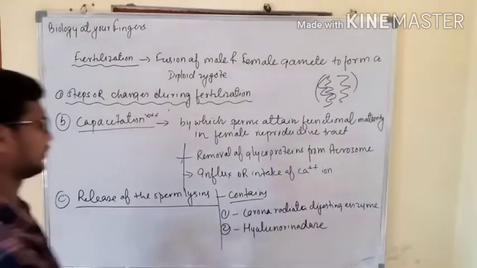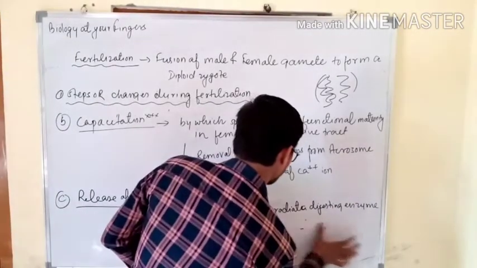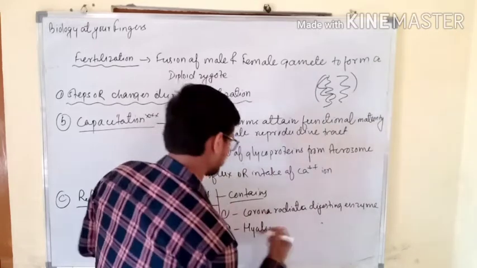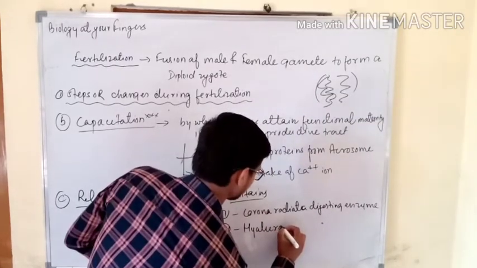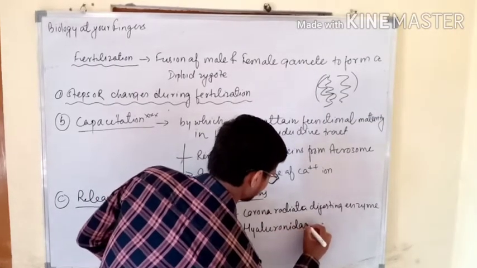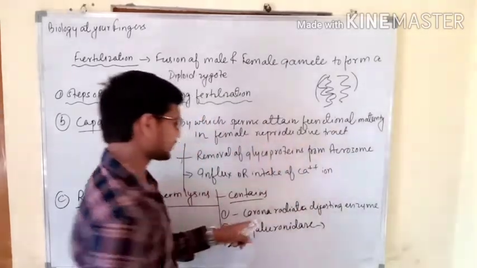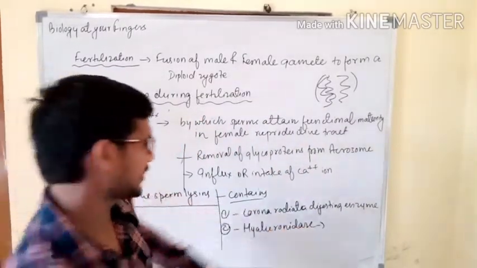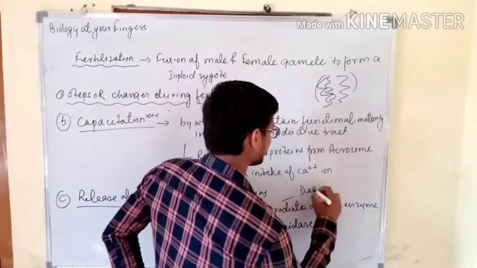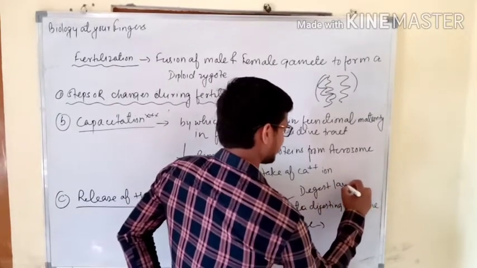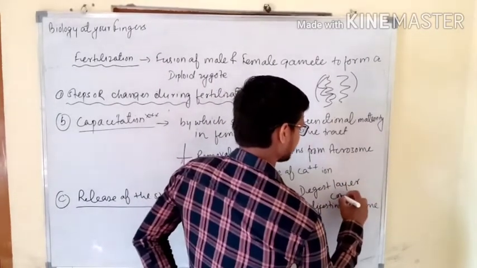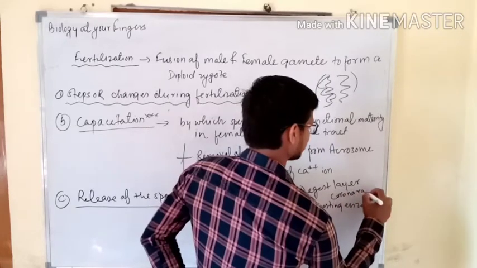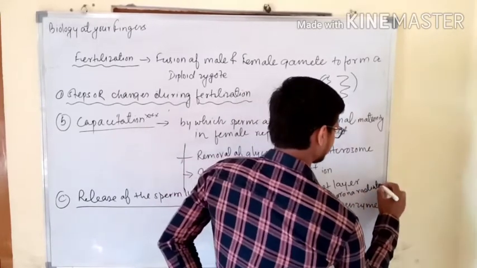Now we will correct the spelling. This one is the corona radiata digesting enzyme, digesting the layer of corona radiata.